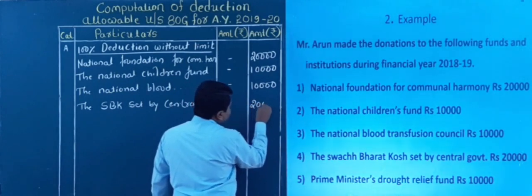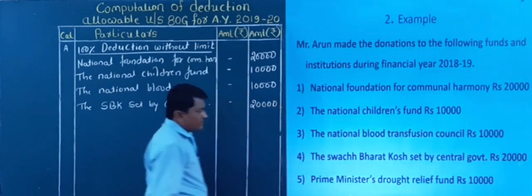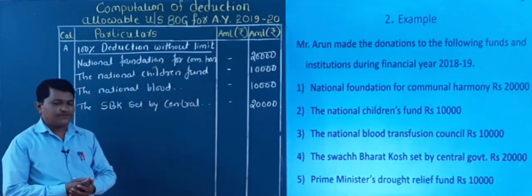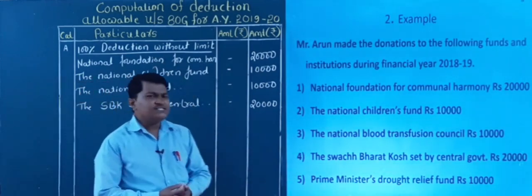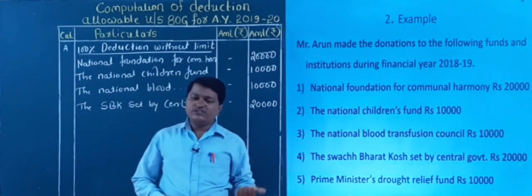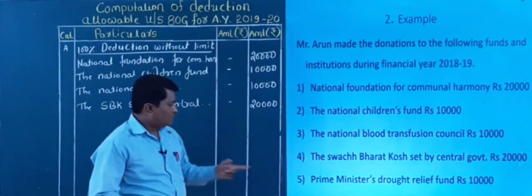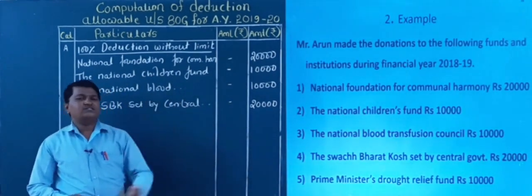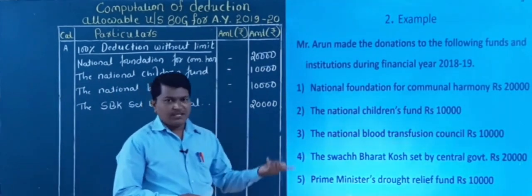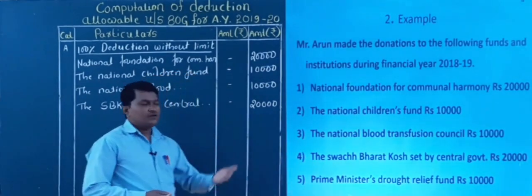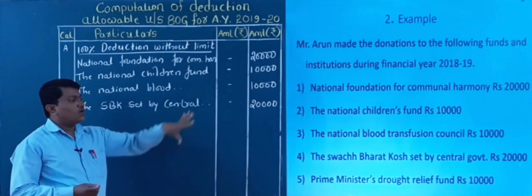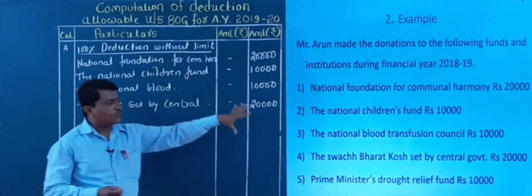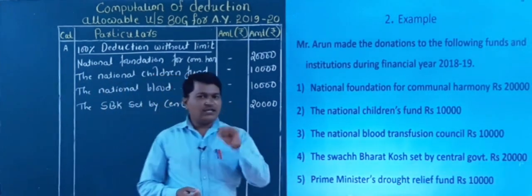It is 20,000. Right? So the first four fall under category A itself. Now tell me, is there any other transaction, any donation that falls under category A? No, it falls under B. So again, likewise I have classified already: B, again C, then C, like this. So of all the transactions when we classified, only 4 transactions or 4 donations fall under category A.